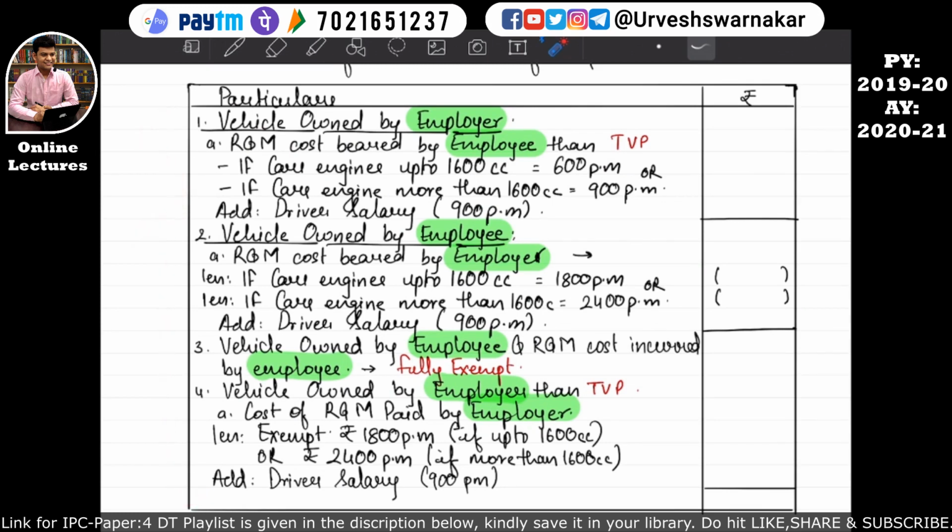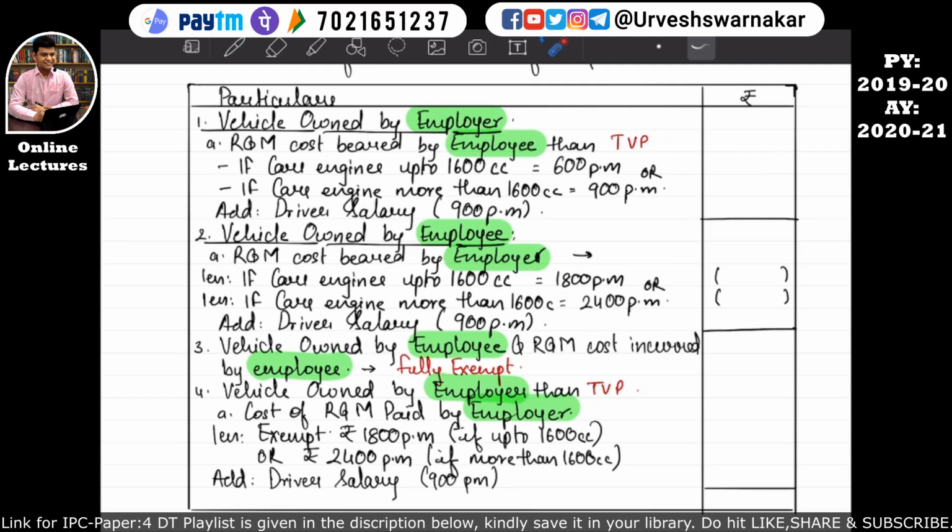This format says that if the vehicle is owned by the employer, and the repairs and maintenance cost is borne by the employee, then the taxable value of the perquisite will be calculated in this manner. That is, if the car's engine is up to 1600 cc, then 600 per month will become the taxable value of the perquisite, and this value will be taken in the computation of income from salary.